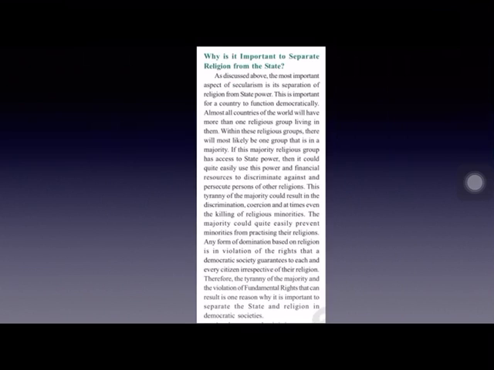And not only this, the majority religious community may prevent the minorities from practicing their own religions. Minorities have their own religious beliefs and faiths, and this may be prevented by the majority religious community group if it comes to power. That means the minority religious communities may be prevented from following their own religious practices.